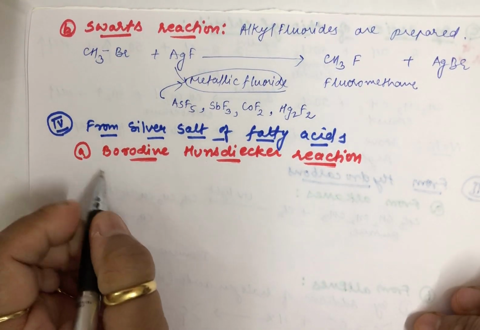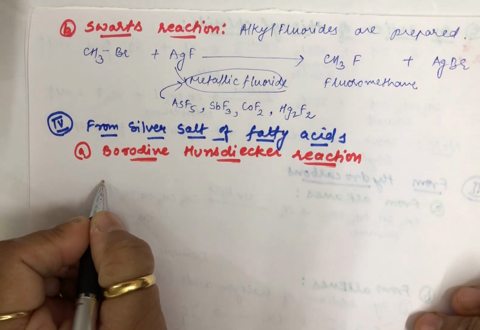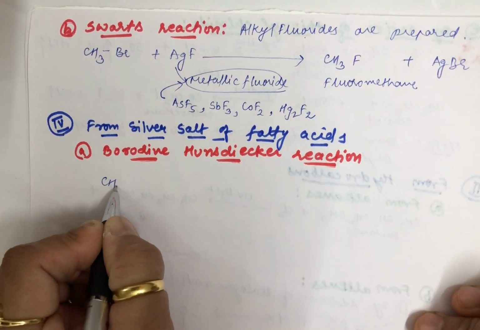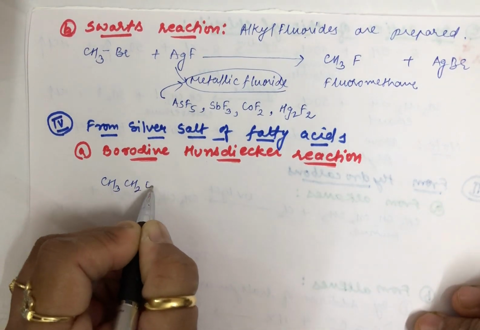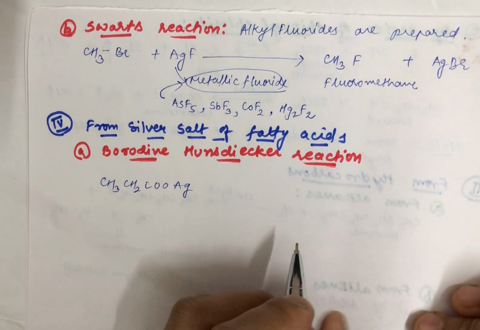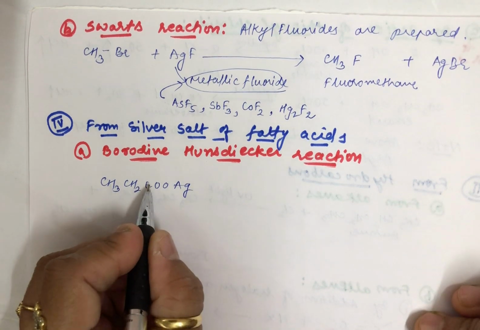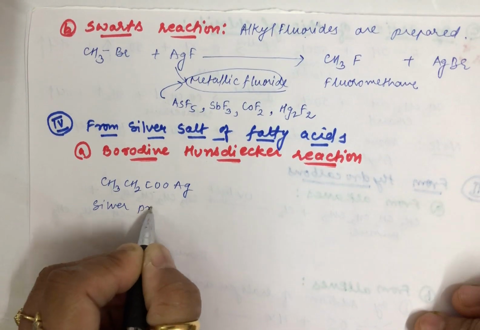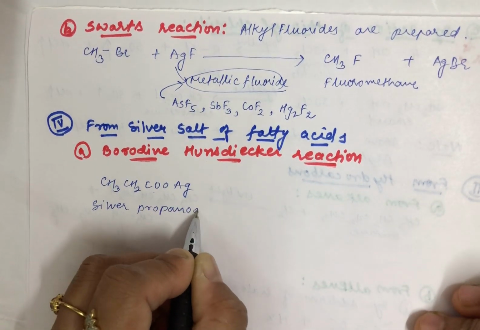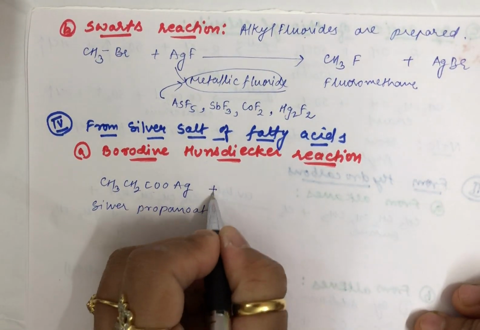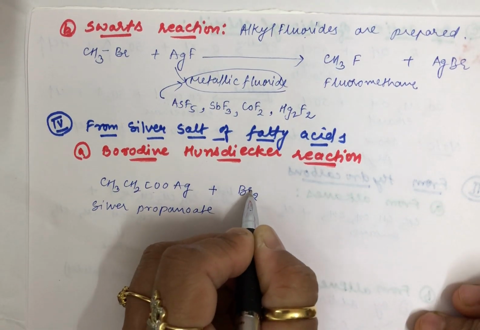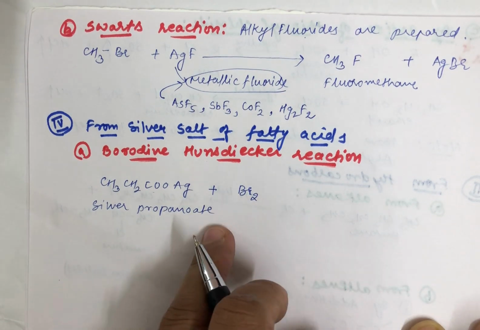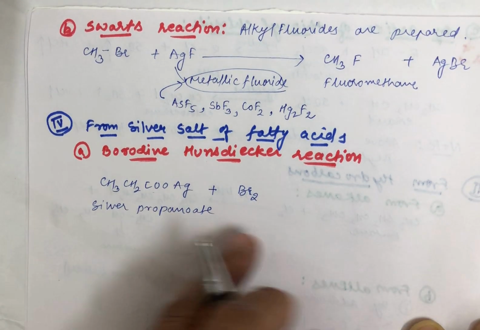Okay, now in this, as I said, silver salt of fatty acids are taken. So let us take an example like CH3CH2COOAg. What is this? Silver propanoate. This is an ester type, so you can call this compound silver propanoate. Now this is taken and made to react with Br2. Okay, now here students, you can take Br2 also and Cl2 also. I mean, it can react with bromine or chlorine.